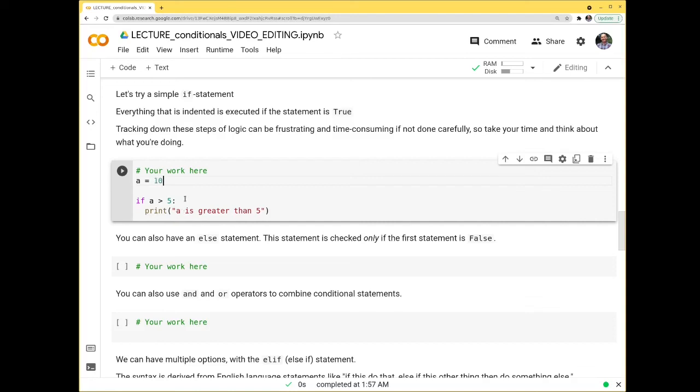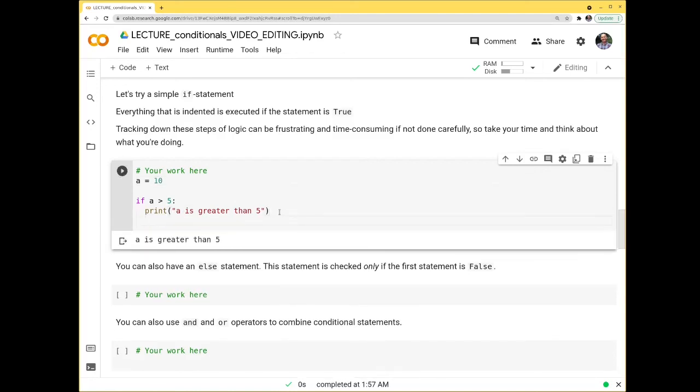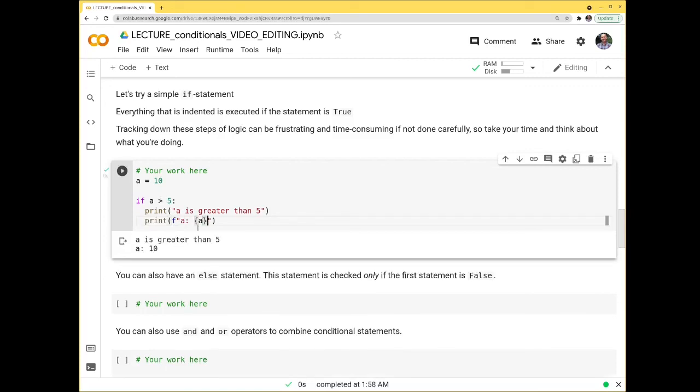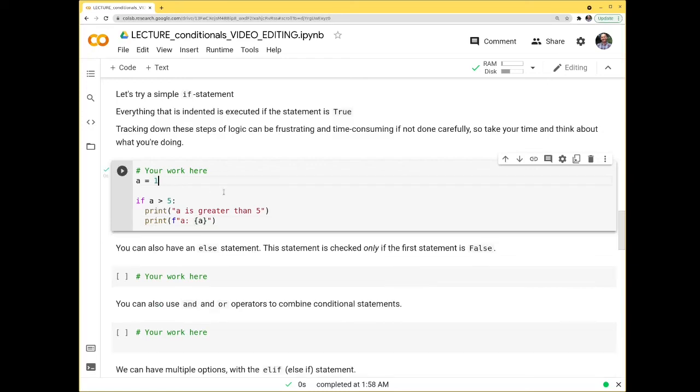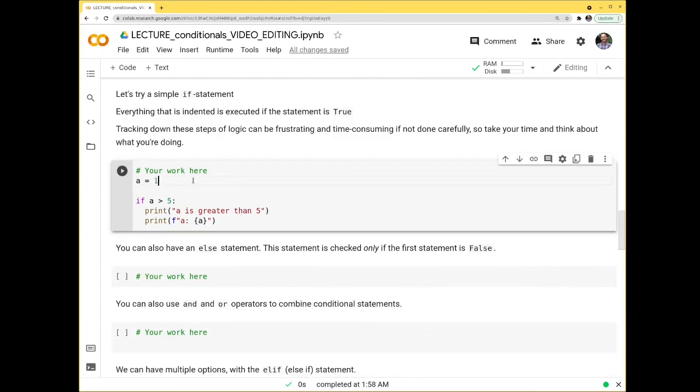So let me put this back to 10 here. A is greater than 5. And everything that's indented is run if this statement is passed, if this is true. So if I wanted to, I could then have here some f string printing the value of a. So again, this only happens if this statement is true. Works for 6. Does not work for 4. I'll just leave it at 10 for now.